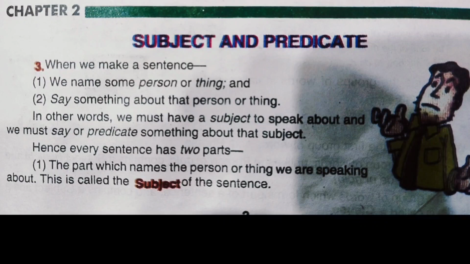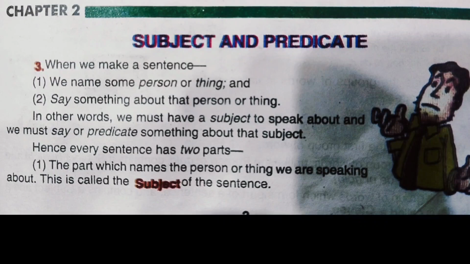When we make a sentence, we name some person or thing and say something about that person or thing. In other words, we must have a subject to speak about. So, in every sentence, we have two parts. One is the subject and the other is the predicate.